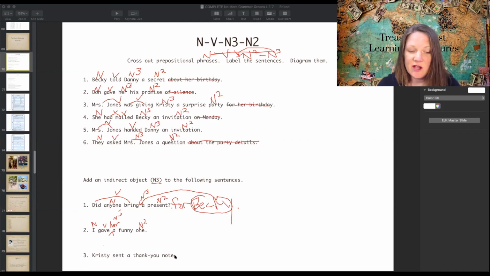Christy sent a thank you note. I need an indirect object. I have a verb, sent. I have a subject, Christy. I have note, which is the direct object, but who received the note? Christy sent the note to whom? Danny. It could be anyone. I'm just writing Danny. You just need to have a name in that spot for it to be your noun 3.